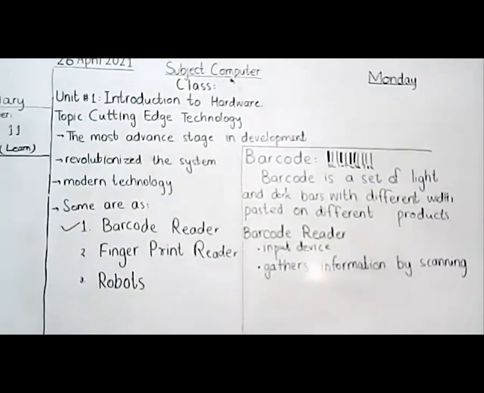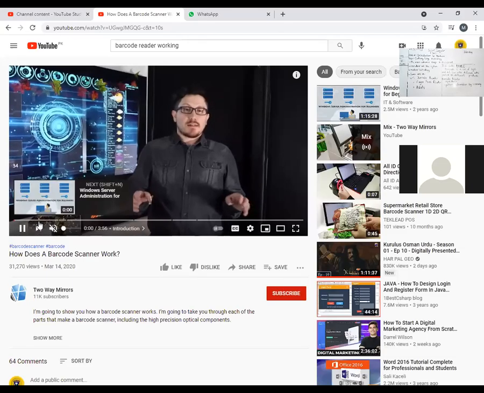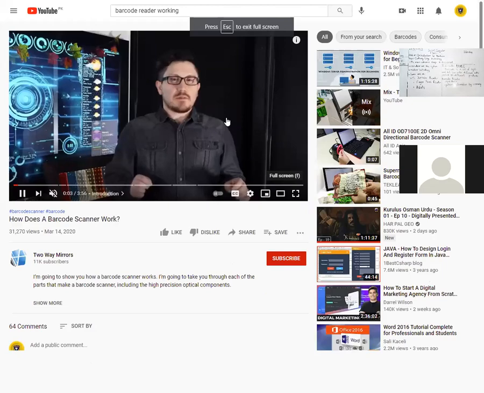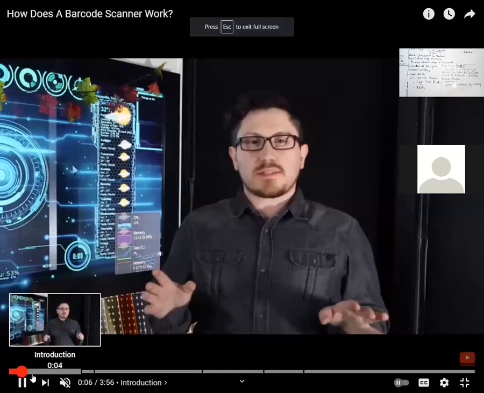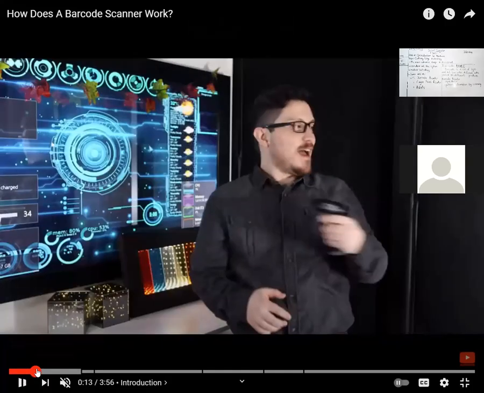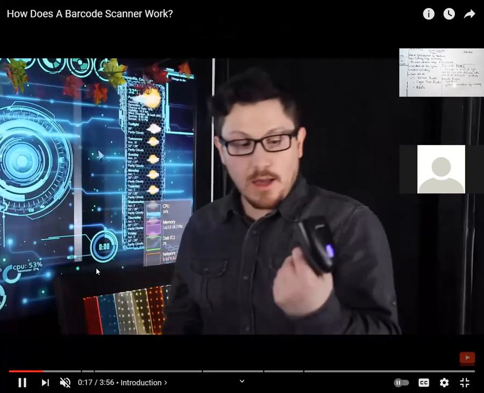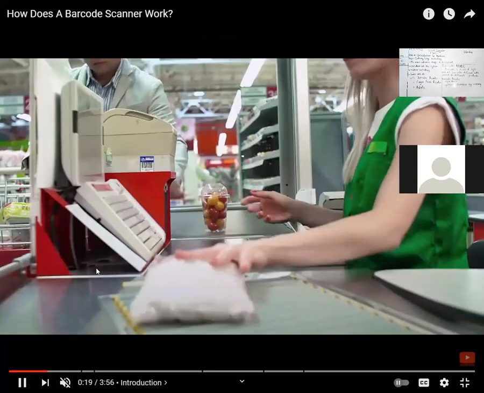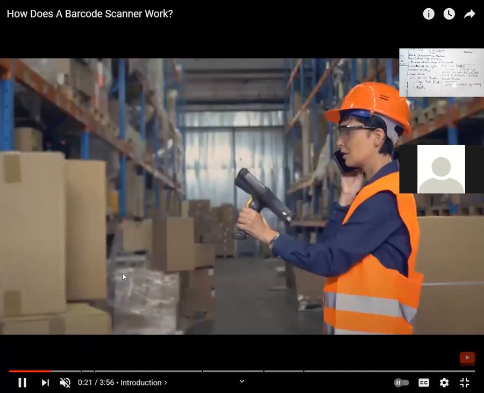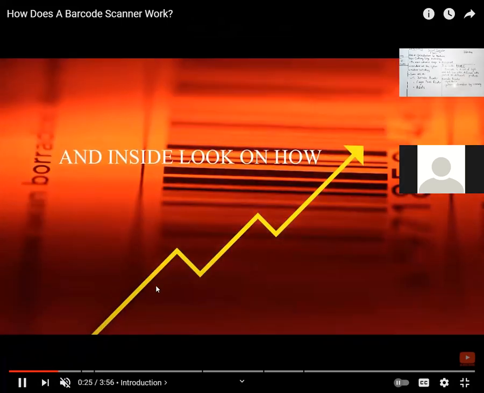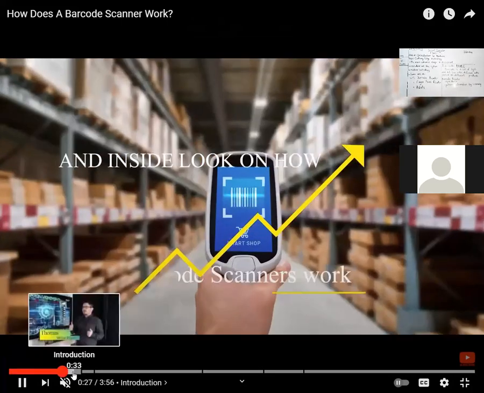Now I'm going to share the video with you. Here you can see how a barcode works. Here is a barcode. He is using a barcode reader, which looks like a gun, and in this way you can scan the barcode lines. All the products have their own barcode.